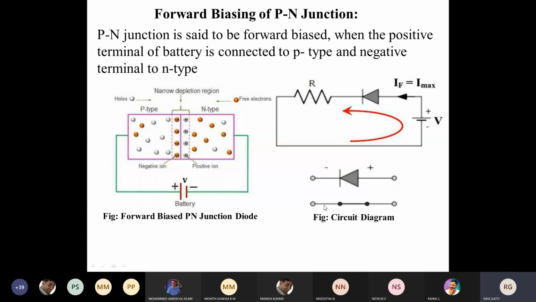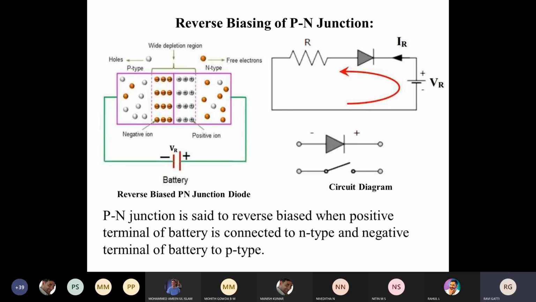You can see the diode symbol and how we write it. The anode we call the positive terminal, and the cathode we call the negative terminal. This is how we represent it. Plus means it is p-type material, minus means it is n-type material. So this condition we call a forward bias condition. The next one is the reverse bias PN junction.